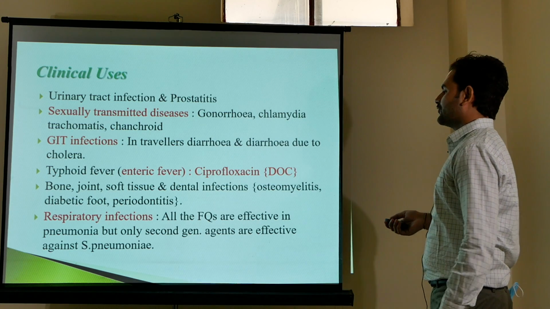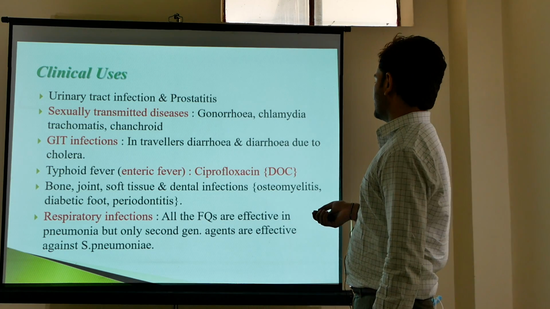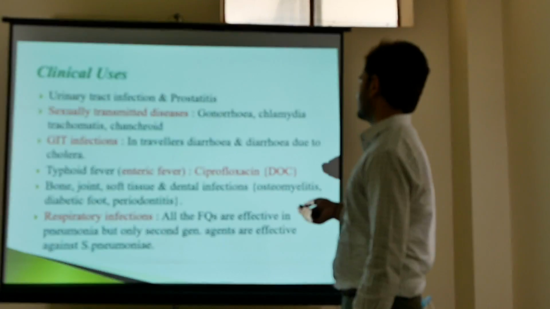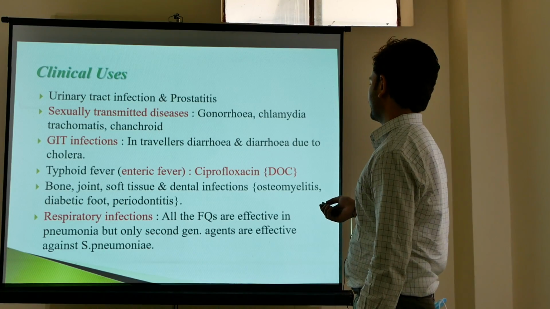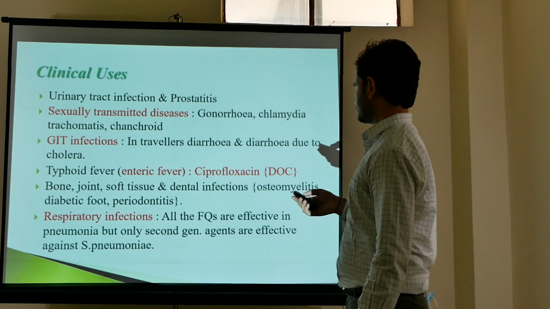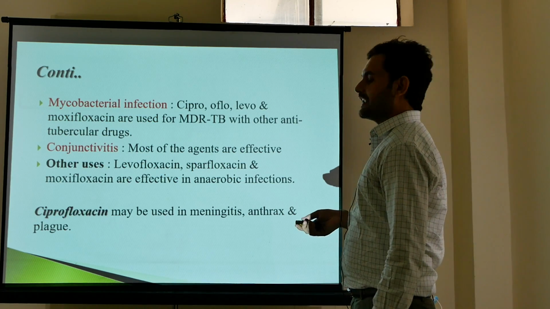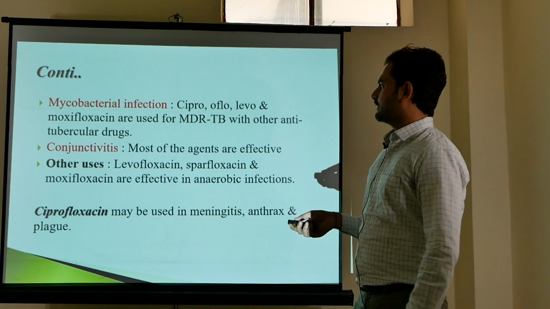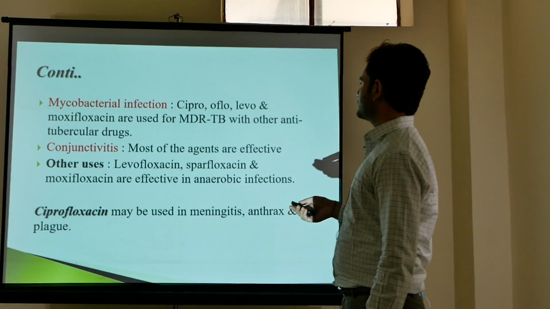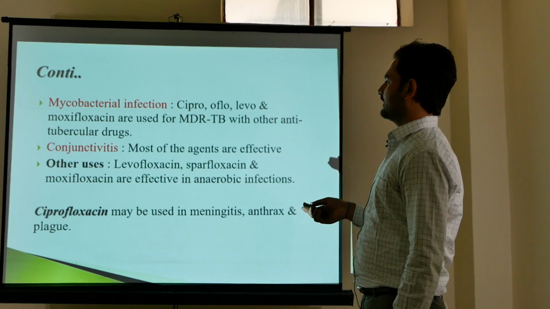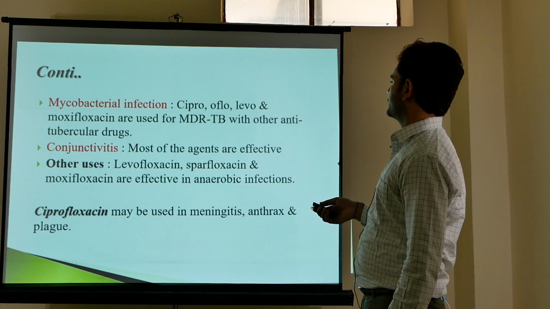They can be used for respiratory infections like pneumonia, and the second generation fluoroquinolones are effective against S. pneumoniae. They can be used for mycobacterial infections like tuberculosis, and ciprofloxacin, levofloxacin and moxifloxacin are used in tuberculosis.